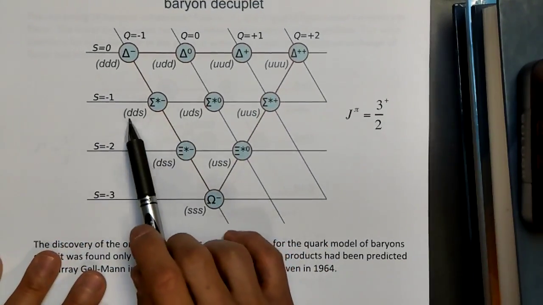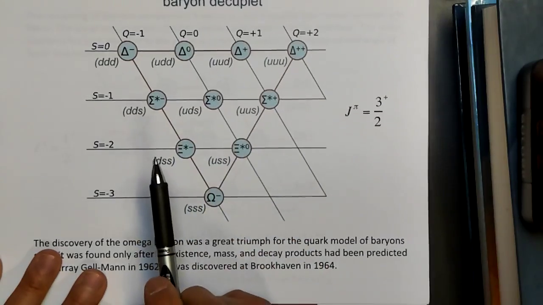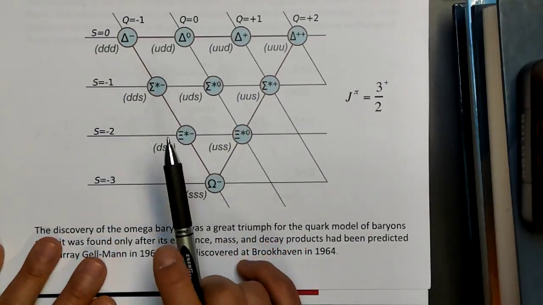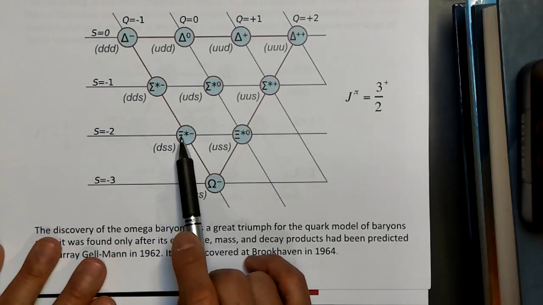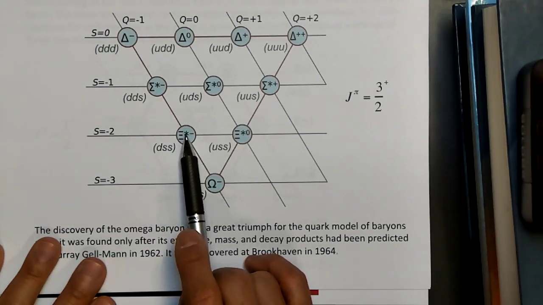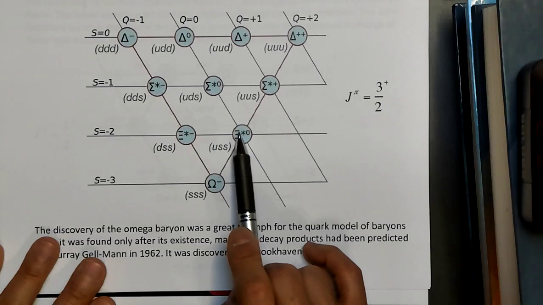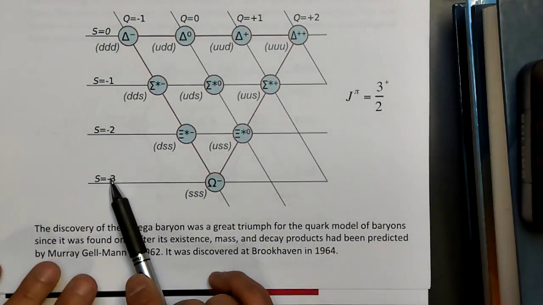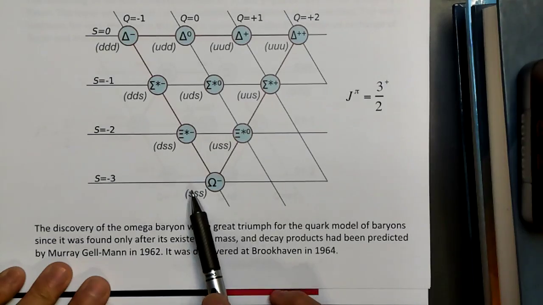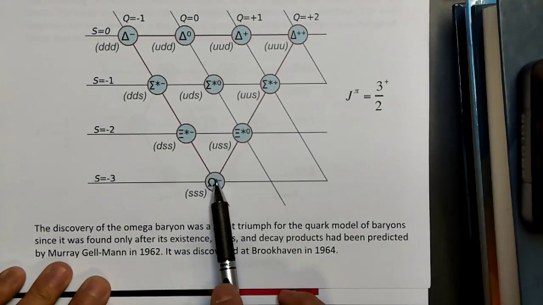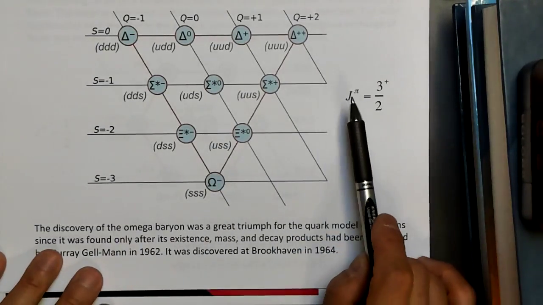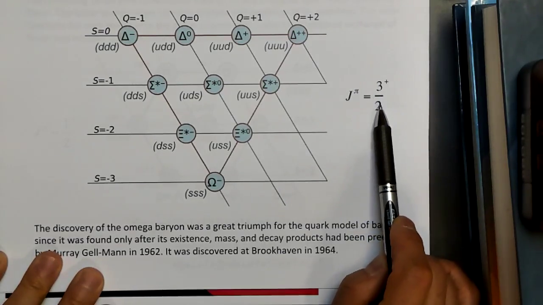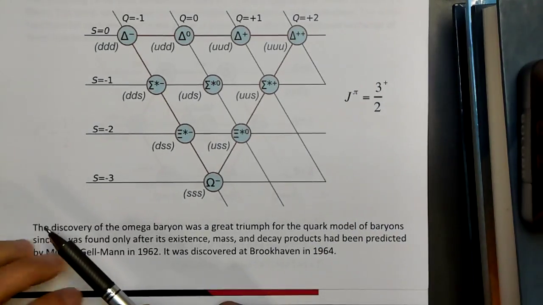So that's DDS, UDS, and UUS. If we have strangeness equals -2, you have 2 strange quarks. And so we have the DSS, what's called the Xi star minus, and the Xi star 0. Now if we have strangeness equals -3, all of the quarks are strange quarks, and this is what's called the Omega minus. So these guys have spin 3/2, with positive parity.